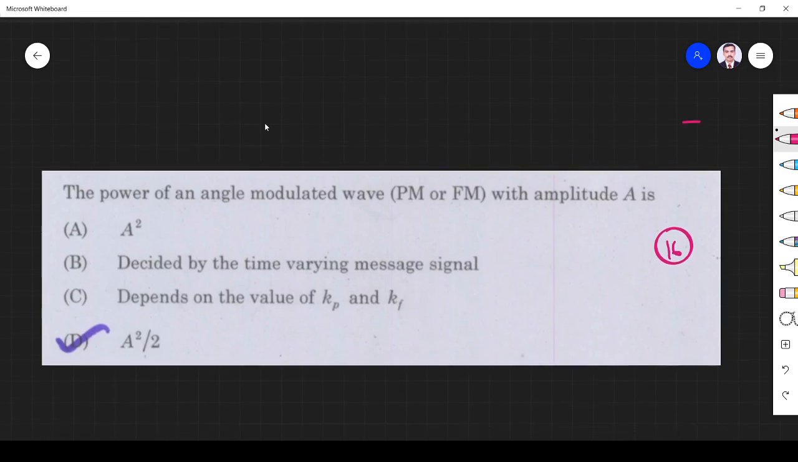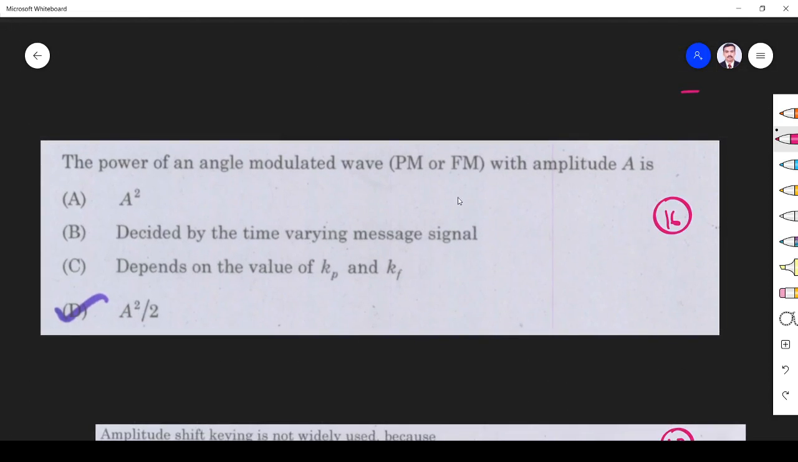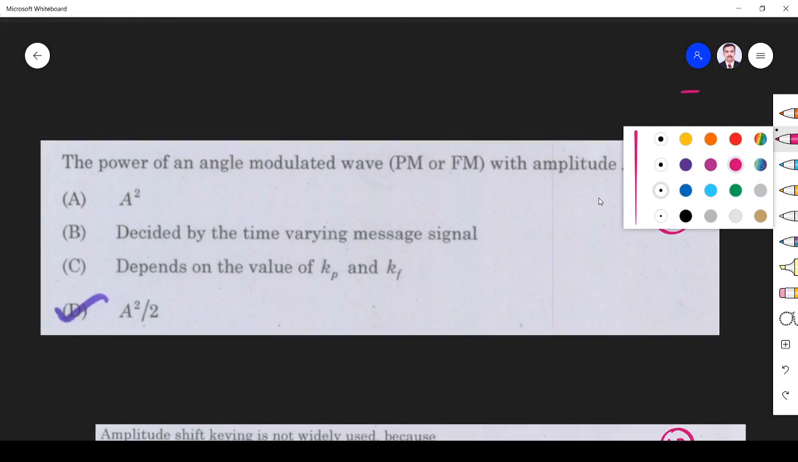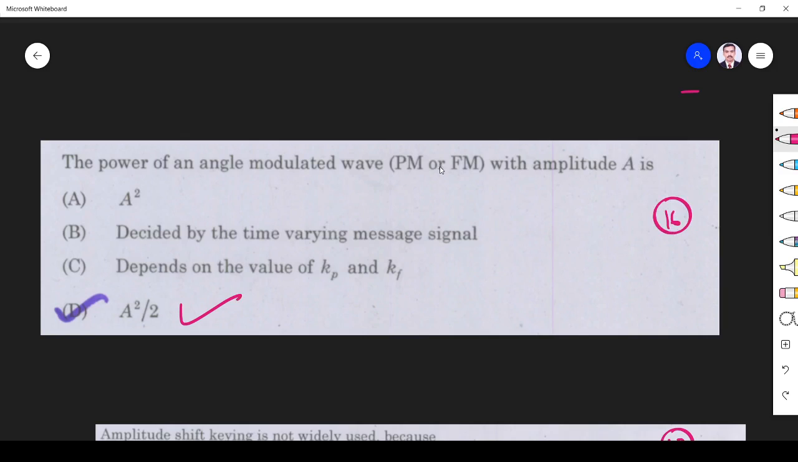Okay, next one. The power of an angle modulated wave, PM or FM, with amplitude A is A squared by 2. Why in PM or FM? A is constant, that is, amplitude doesn't vary. Only in AM modulation, amplitude is changed with respect to the carrier wave, right? Here amplitude is fixed, so its value is A squared by 2. If you find power using the technique you learned in signals and systems, what we get is A squared by 2.